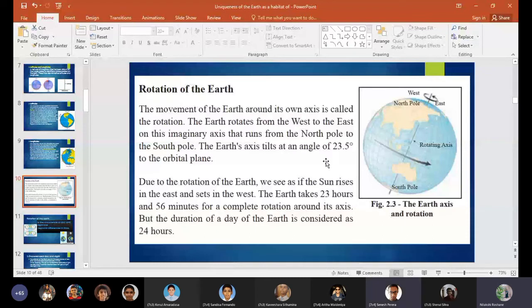The movement of the earth around its own axis, that is what you need to remember. So rotation means the movement of the earth around its own axis is called rotation.